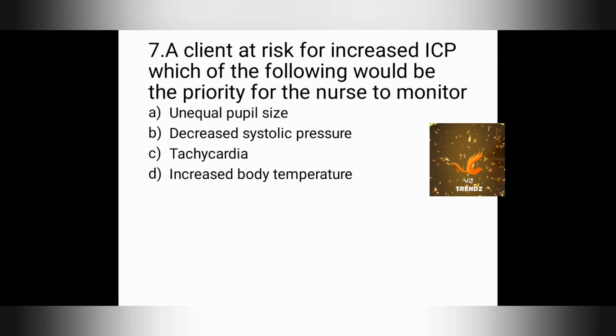A client at risk for increased ICP, which of the following would be the priority for the nurse to monitor? The options are option A, unequal pupil size, the term we use is anisocoria. Option B, decreased systolic pressure. Option C, tachycardia. Option D, increased body temperature. ICU nurses, especially neuro ICU nurses, can answer this question very quickly. The answer is option A, unequal pupil size, that is anisocoria.